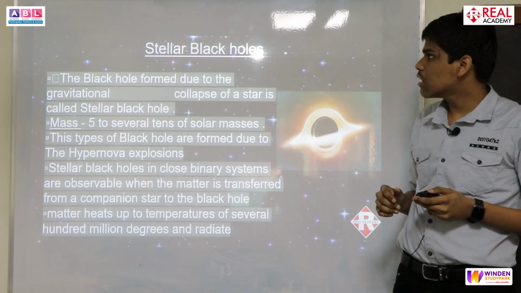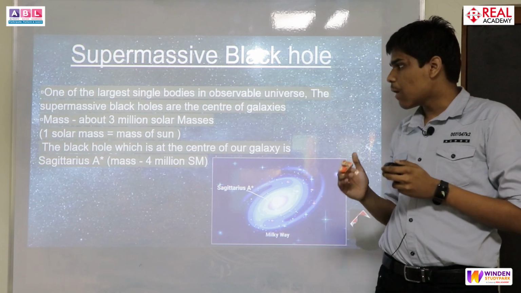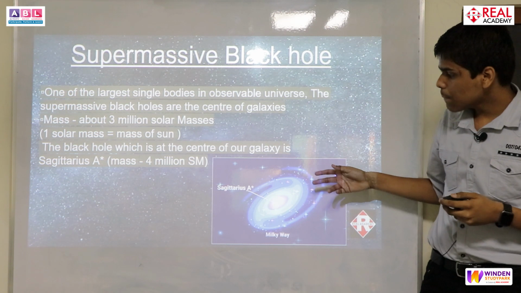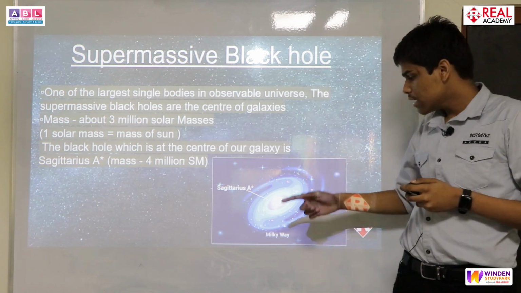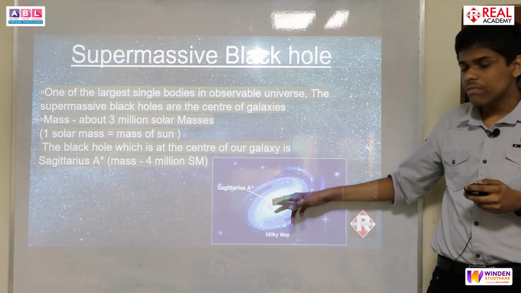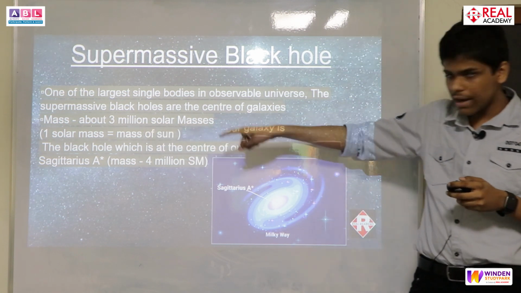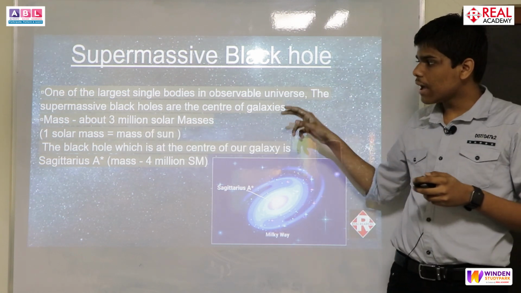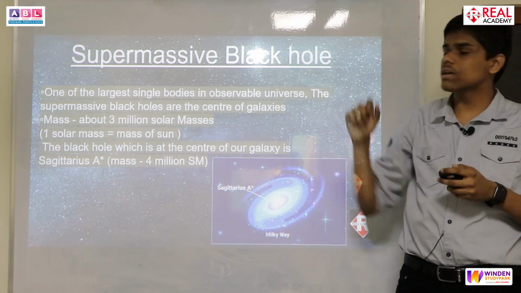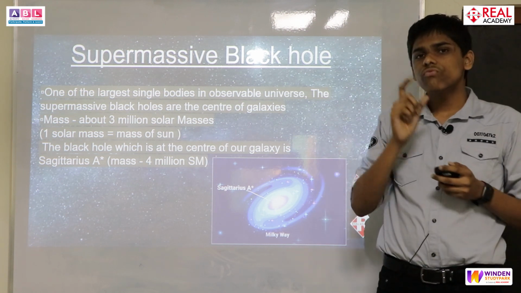So the next type of black hole is the supermassive black hole. These types of black holes were formed many years ago, during the Big Bang. These types of black holes are in the center of galaxies. In our Milky Way, we have Sagittarius A*, which is the supermassive black hole at the center of the galaxy. Its mass is 3 million solar masses. So you have noticed that this is 3 million solar masses, and the previous black hole, the stellar black hole, had a mass of 5 to 100 times.